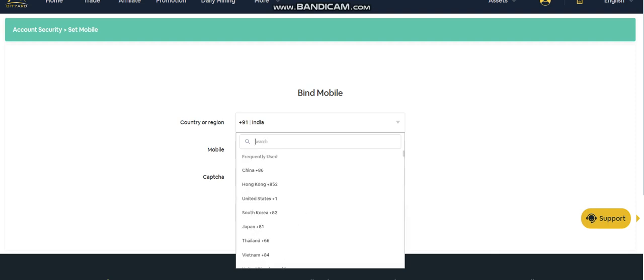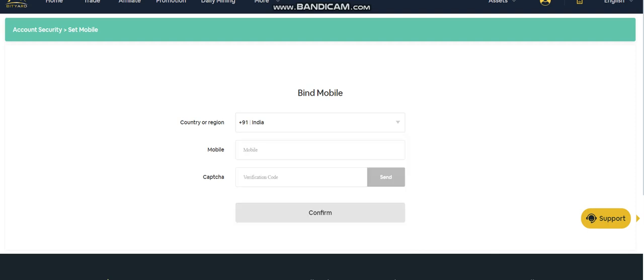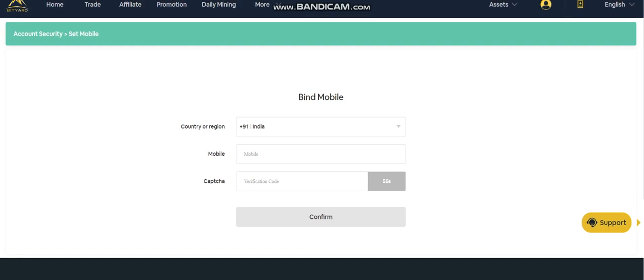Okay, Bangladesh is also not available. So India is also available. India is only available in Asian countries, I think. So you can just sign up from here also. So the code is here, so I will just confirm my mobile phone and then let you know.